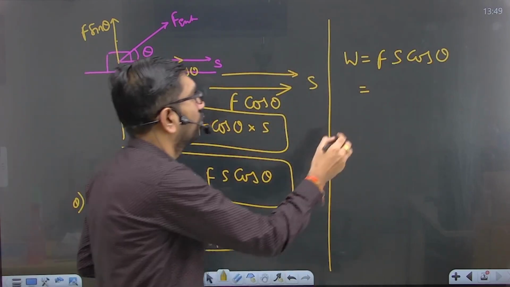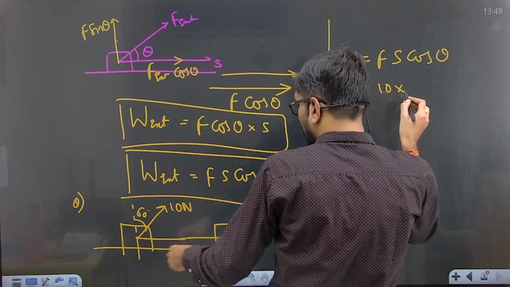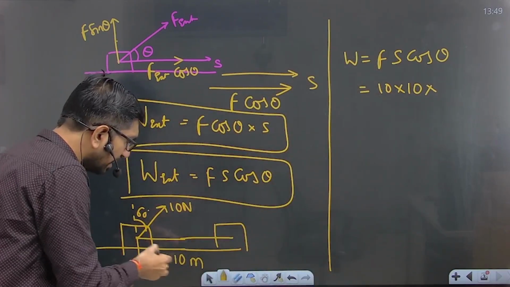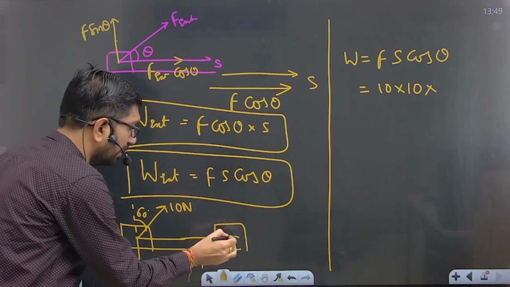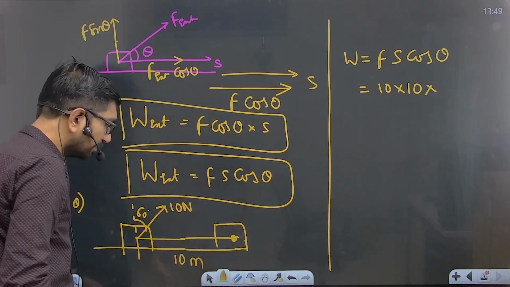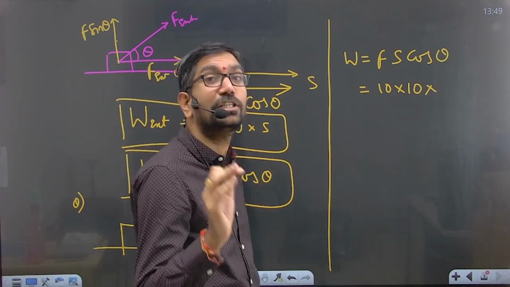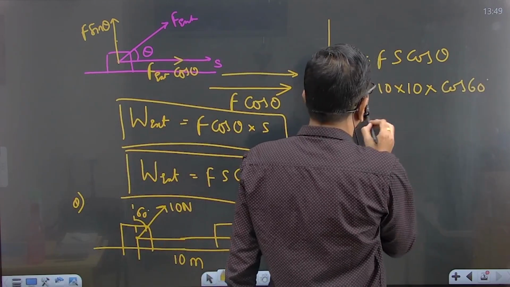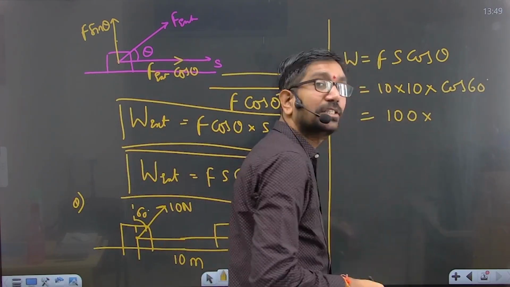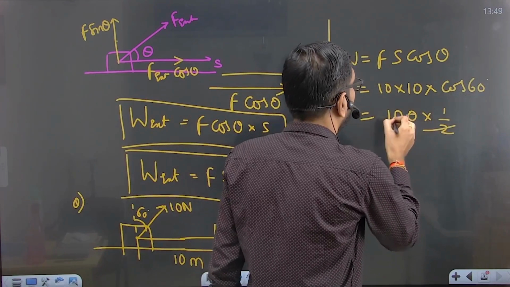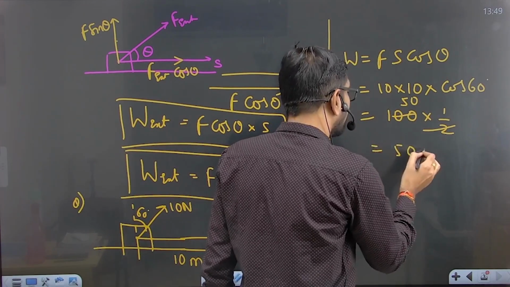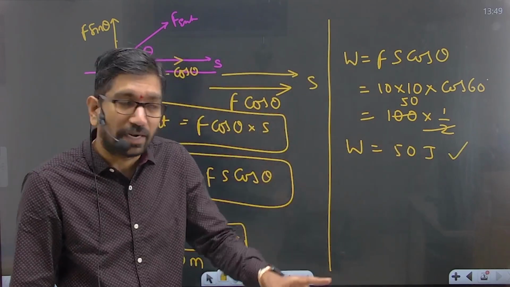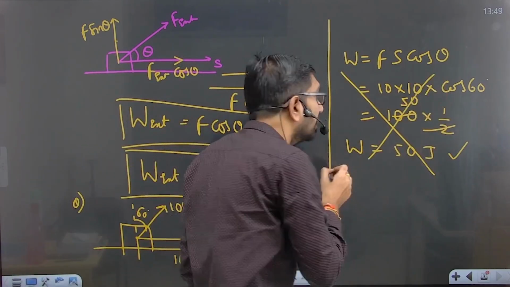The force given is 10, the displacement given is 10, and the theta value given is 60 degrees. They will put cos 60 degrees. So this is 100 times cos 60, which is 1 by 2. So finally, in the options, you will have 50 joules. But this is a wrong answer.